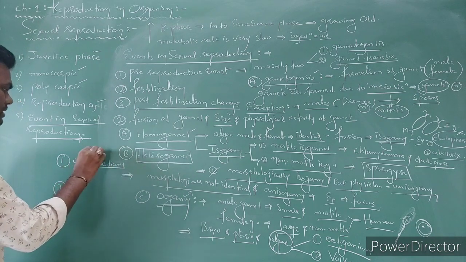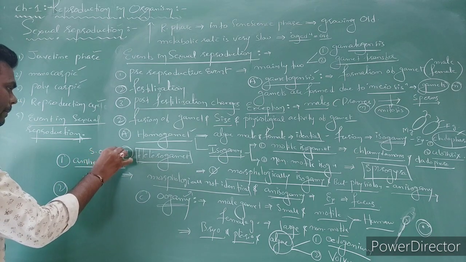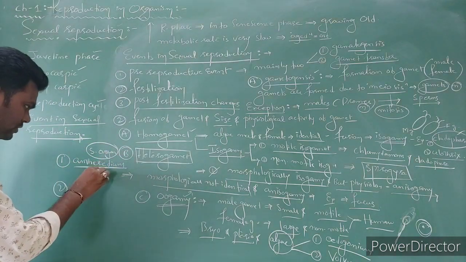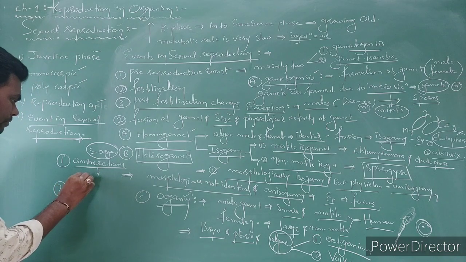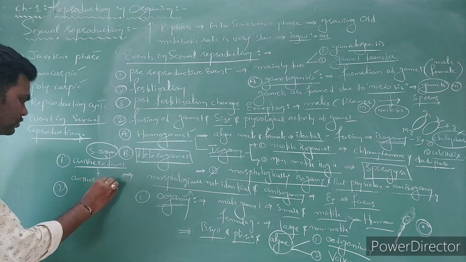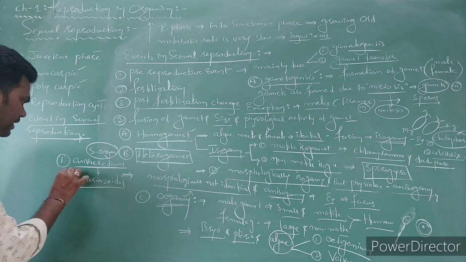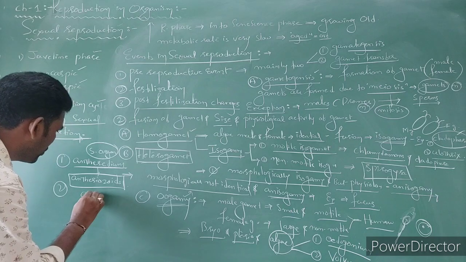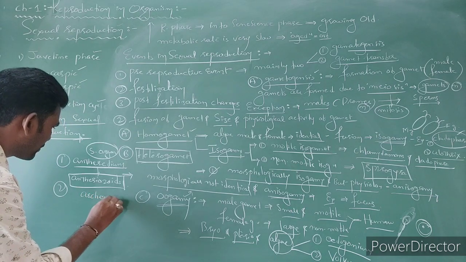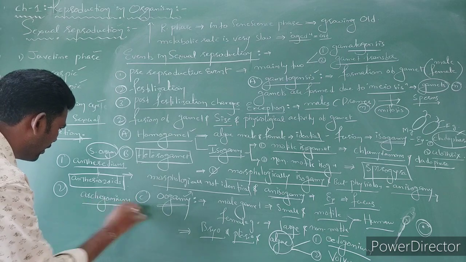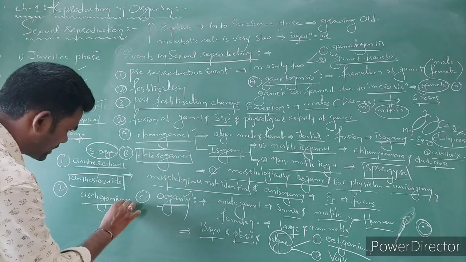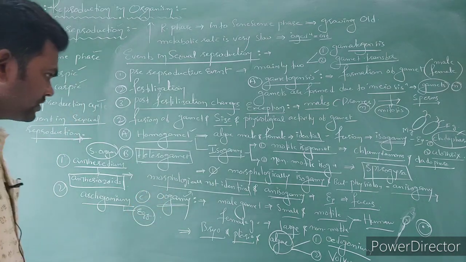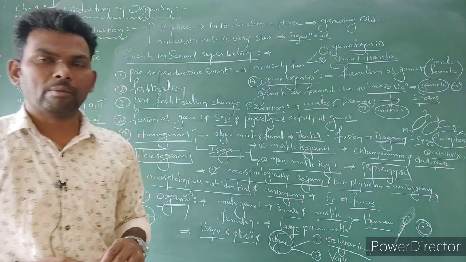This is a sexual organ. The male sexual organ is called antheridium, which is going to produce motile antherozoids, and the female organ is called archegonium, which is going to produce egg cells. So this is based on the fusion of gametes.